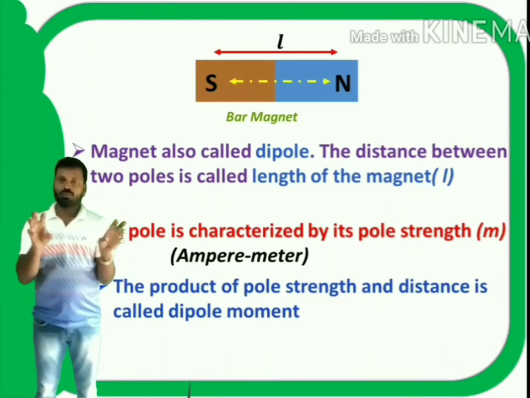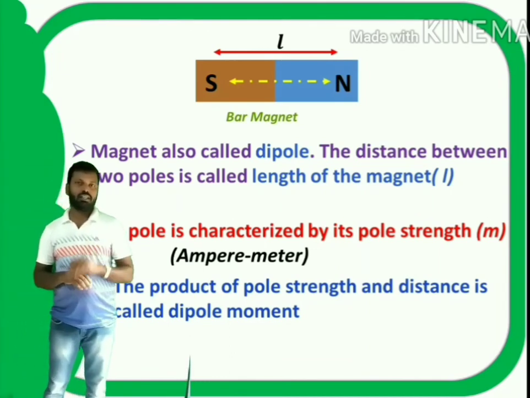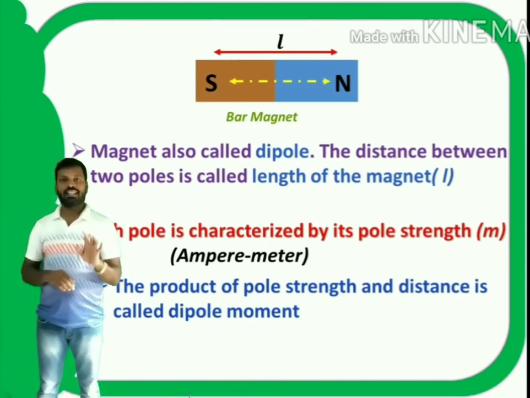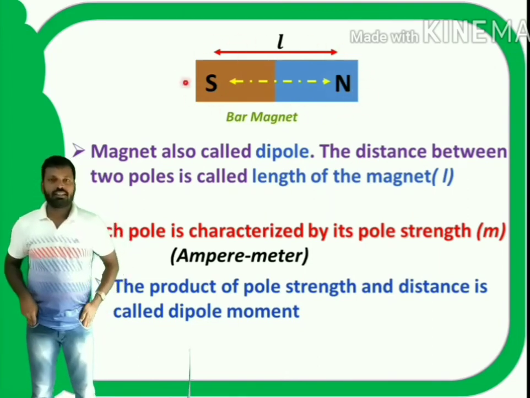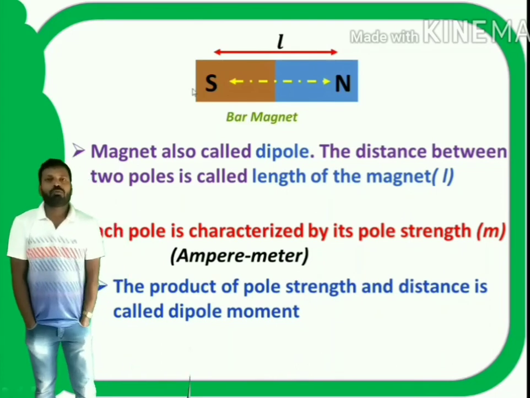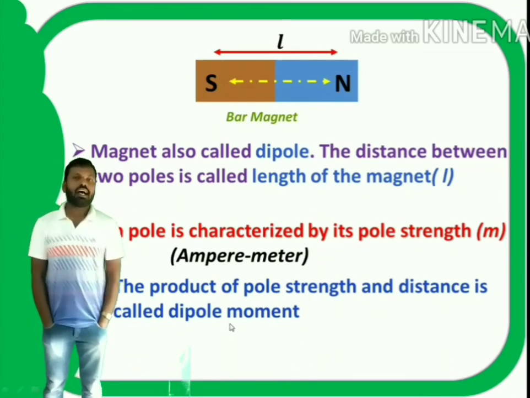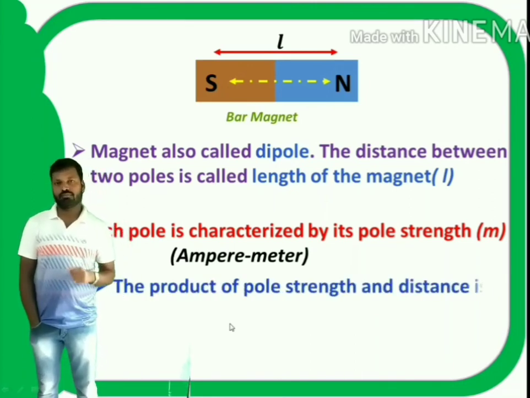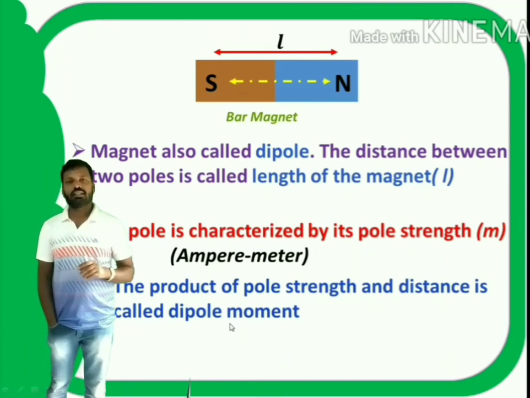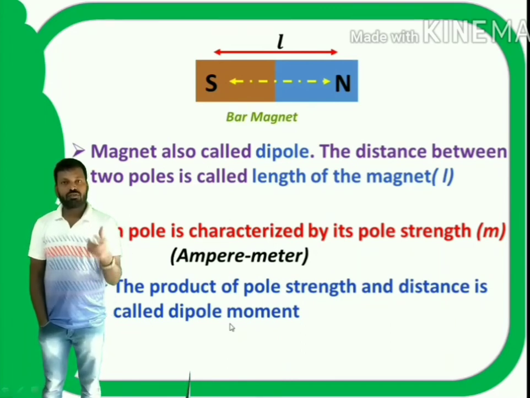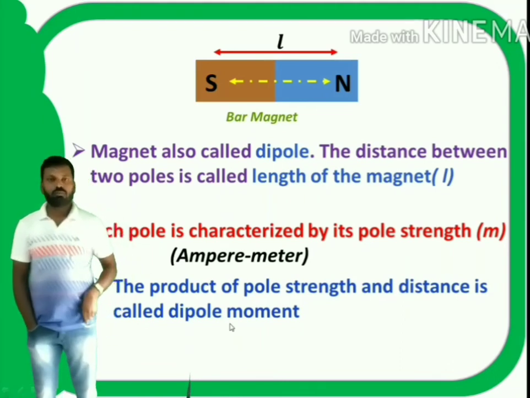So simply, a dipole is nothing but a combination of two poles which are separated by a small distance L. Now the magnetic dipole moment is defined as the product of one of the pole strengths and the distance between the poles.